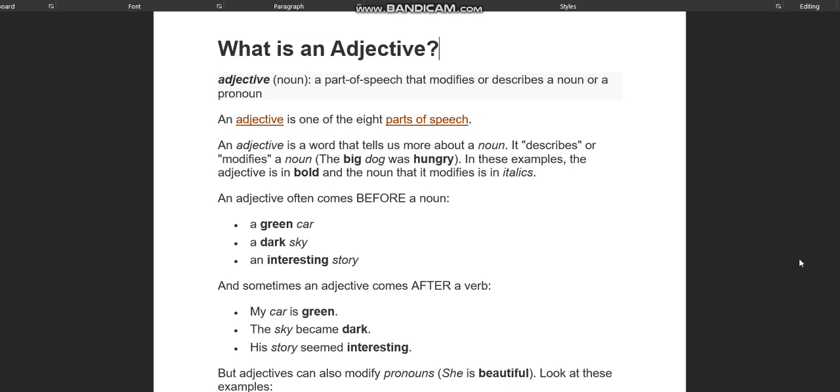Comparative degree will be used when there is comparison between two persons, two places, two animals or two things. So whenever there is comparison between two persons, places, animals or things, then the comparative degree is used.